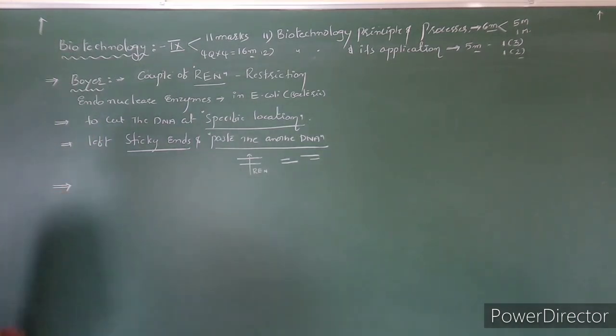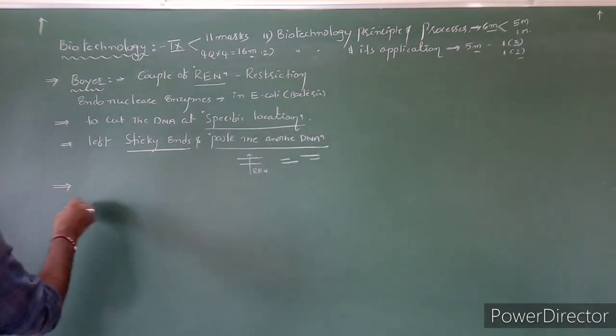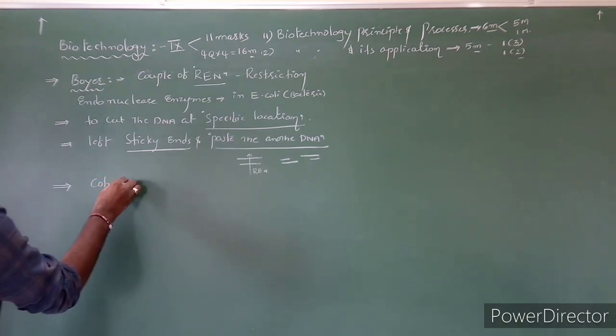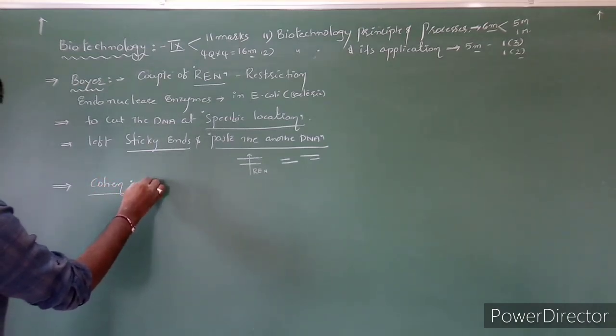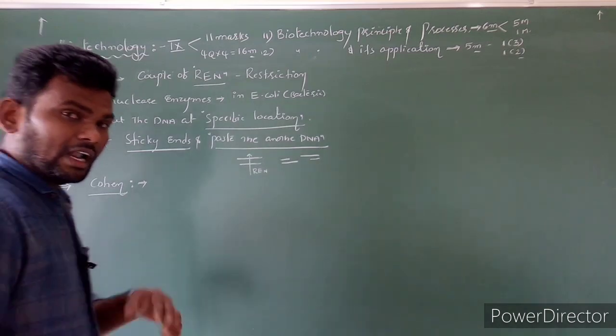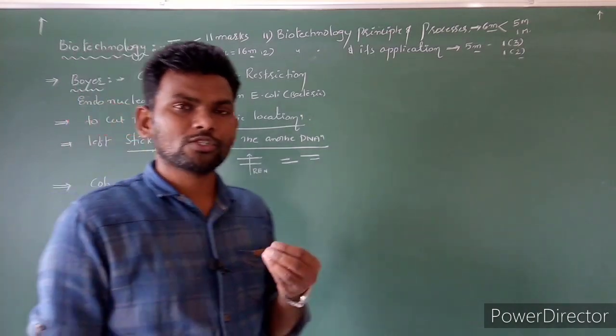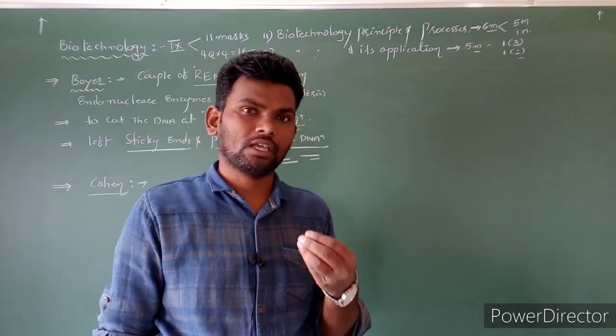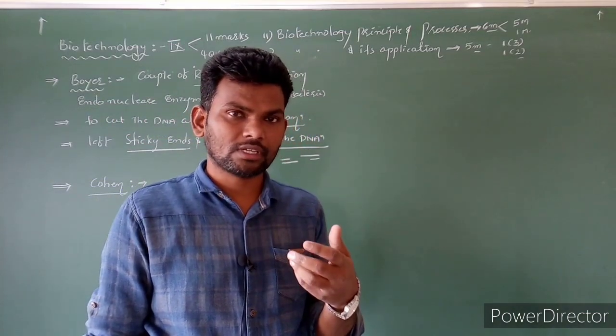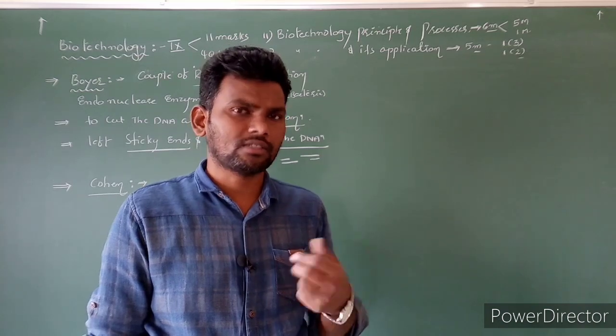One more scientist is here. His name is Stanley Cohen. He had studied ring-like chromosome structures which are freely present in E. coli or other bacterial cells.